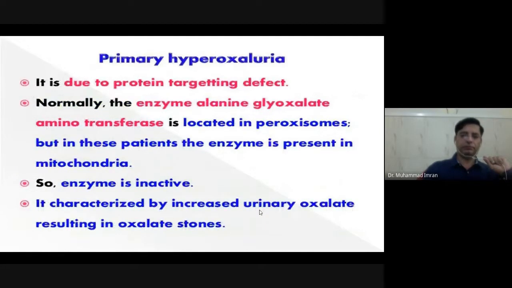Primary hyperoxaluria. It is due to a protein targeting defect. Normally, the enzyme alanine glyoxylate aminotransferase is located in the peroxisome, but in these patients, the enzyme is present in the mitochondria, so the enzyme is inactive. It is characterized by increased urinary oxalate, resulting in oxalate stones.